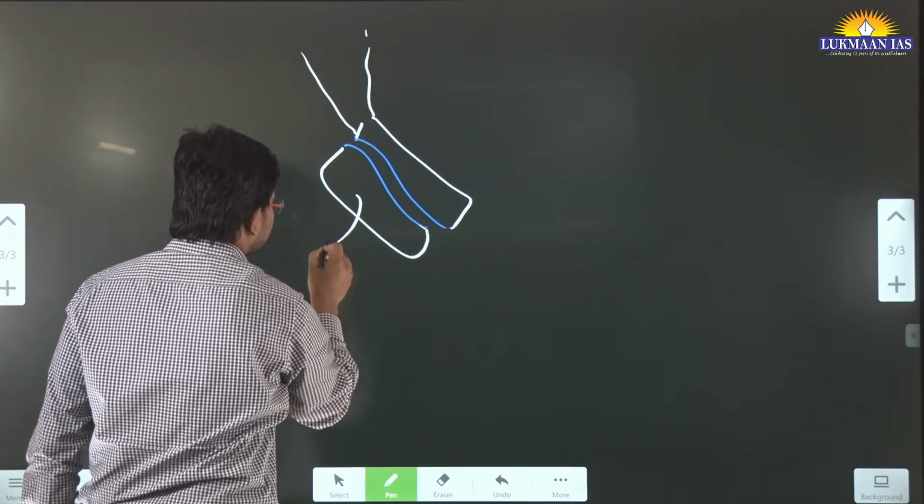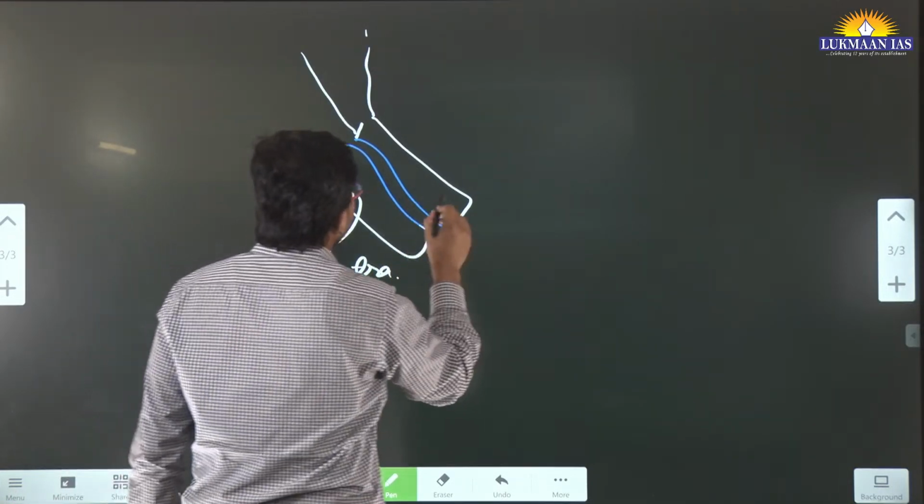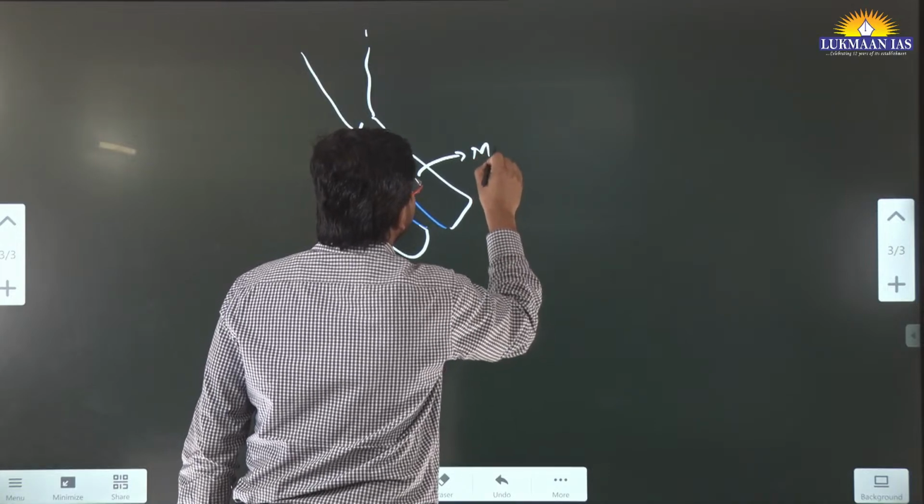This is Sumatra. This is known as Malay Peninsula.